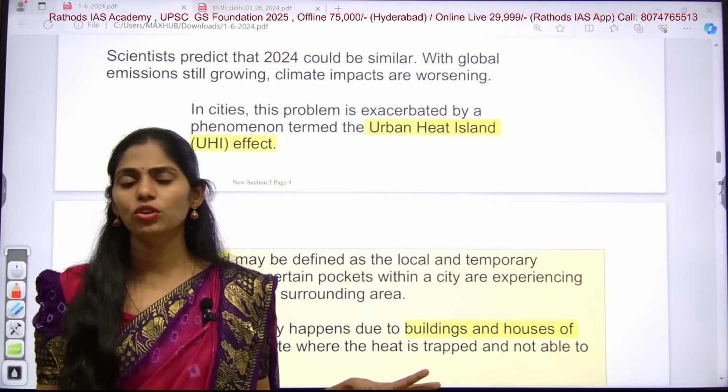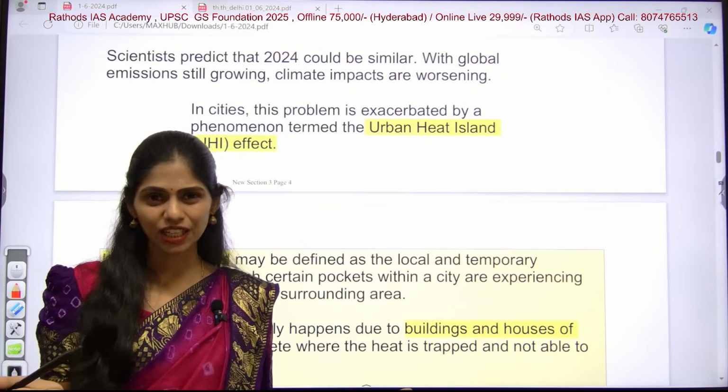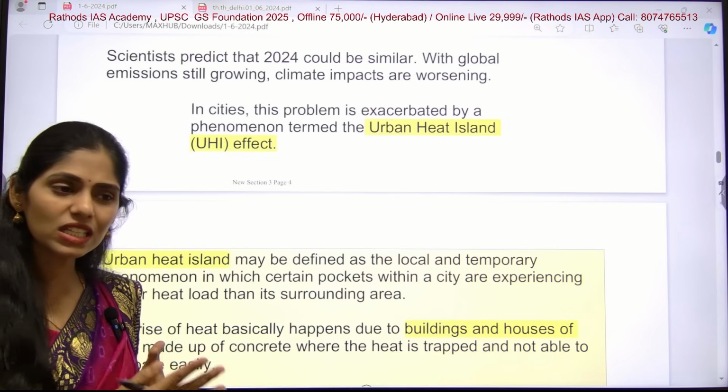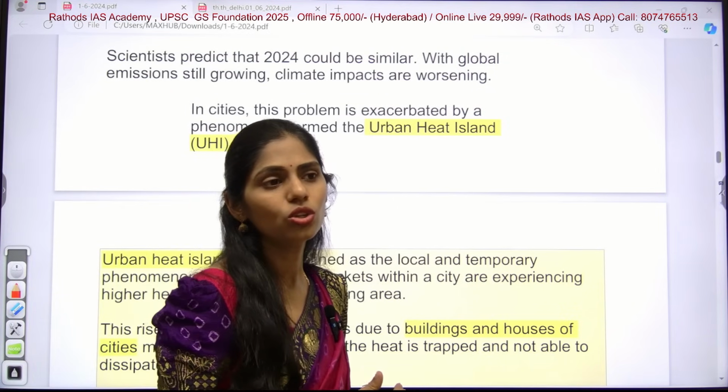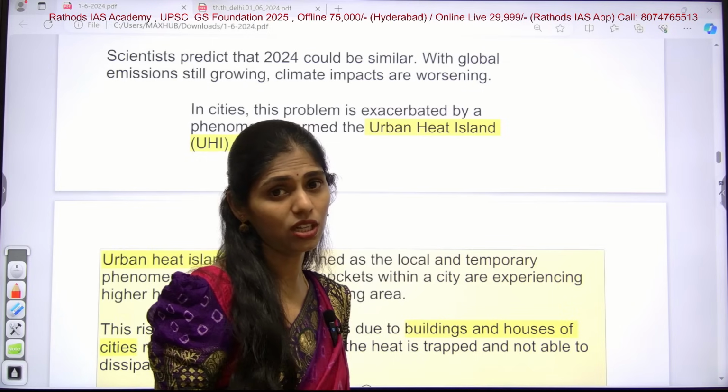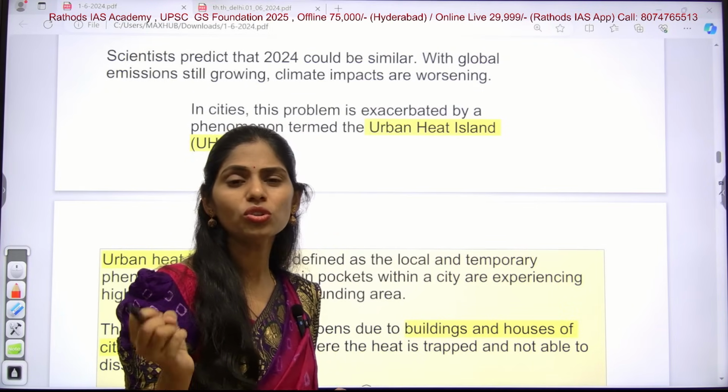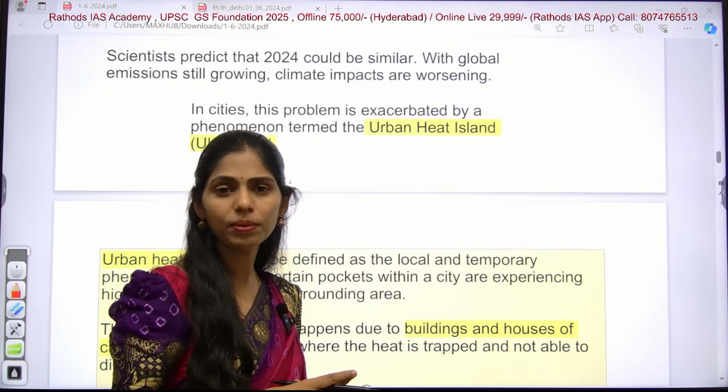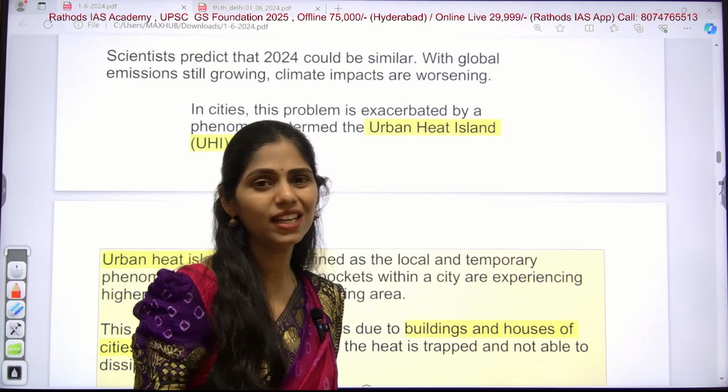And wherever you go, you can see cement roads or concrete roads. So I can say there is increasing concretization, so they will absorb more heat. Yes or no? If you have studied the heat budget topic in your geography, then you will easily understand this.